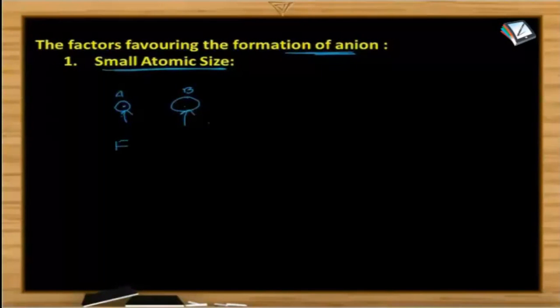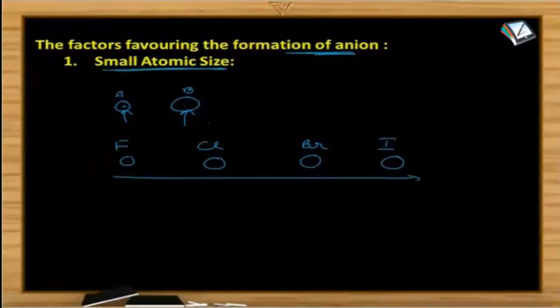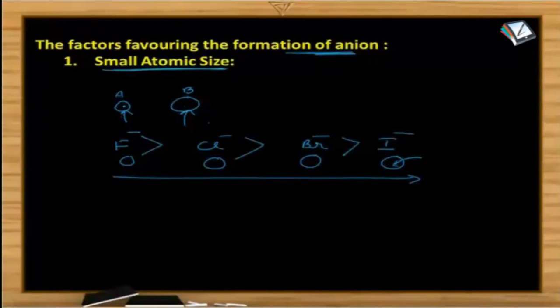So when we take fluorine, chlorine, bromine, and iodine, when we consider only atomic size as the factor, this is how the atomic size increases. And as the atomic size increases, the tendency to accept an electron decreases. So that is the reason fluorine should be easily converted into F minus ion, then Cl, then Br, then iodine. So ease of formation of F minus ion is the maximum and I minus ion is the minimum.